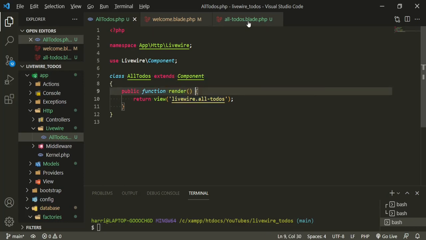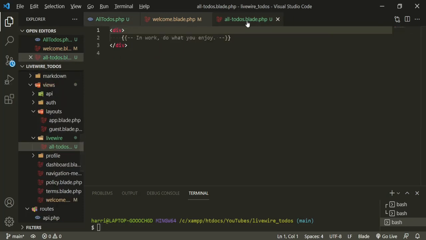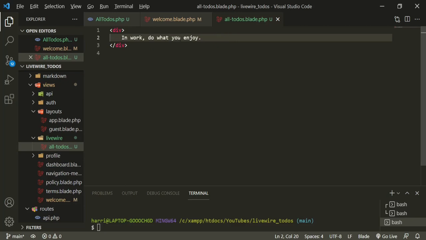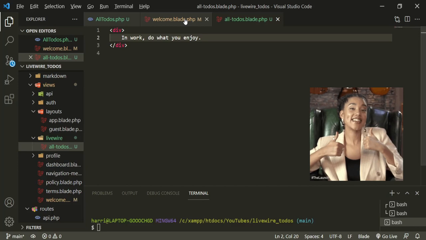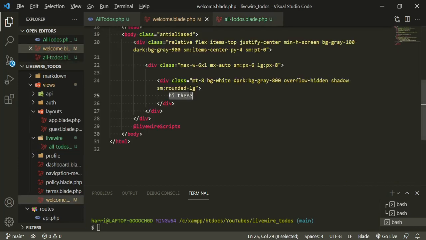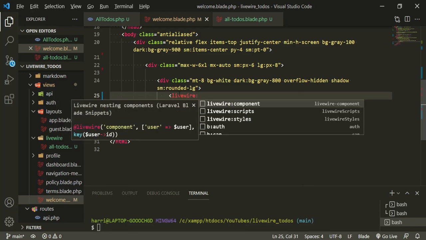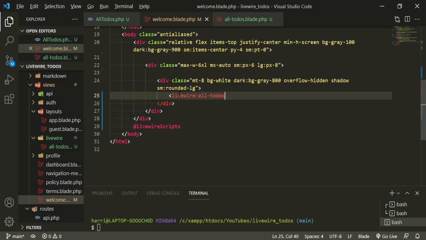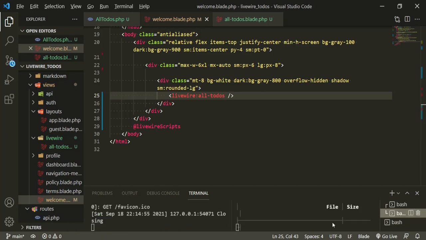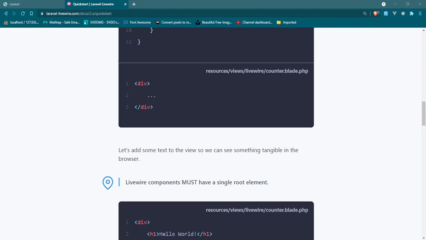Livewire all-to-dos. And if we check on this all-to-dos blade, we see that we already have some dummy text in here, and we can go ahead and uncomment that. Okay, so in work, do what you enjoy. Love it. Head over to the welcome blade, and now in here we're going to put Livewire, and then we'll say all-to-dos because that's our blade file. Close that out. We'll make sure that that compiles down. Head to the browser, and now we should be able to see that blade file.